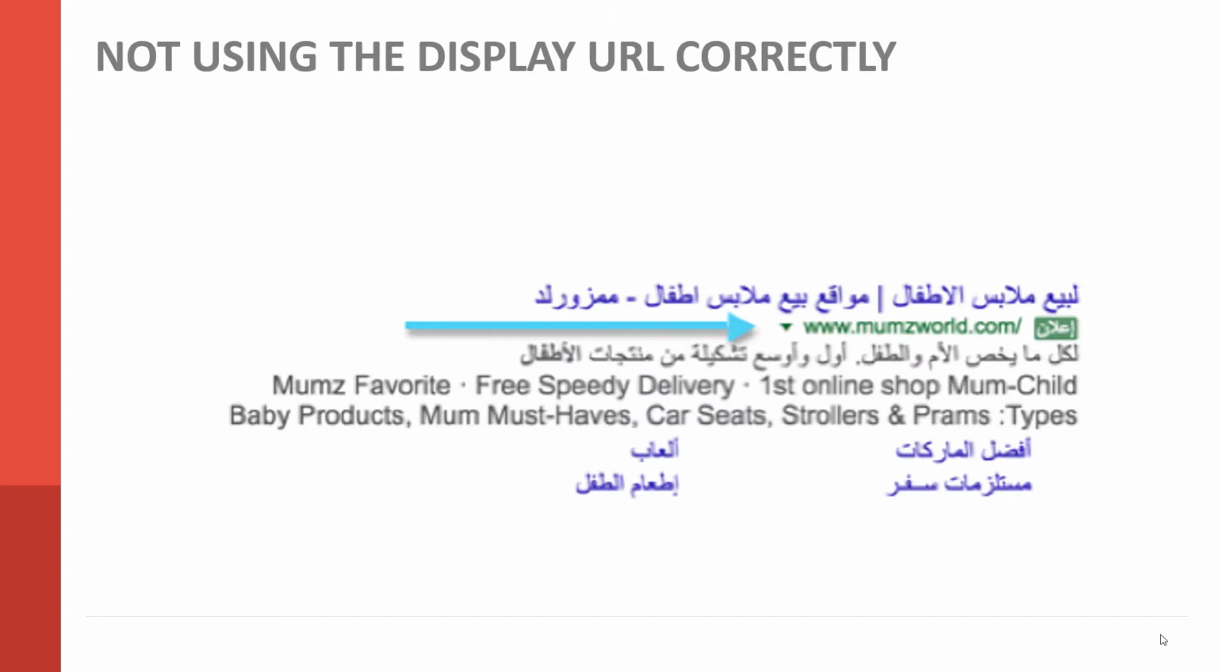Another thing that we see is that people are not using the display URL correctly. Google allows you to add custom display URLs in your search ads. What that means is you have more space to add an important keyword in there that's going to increase the number of people that click through to your website.